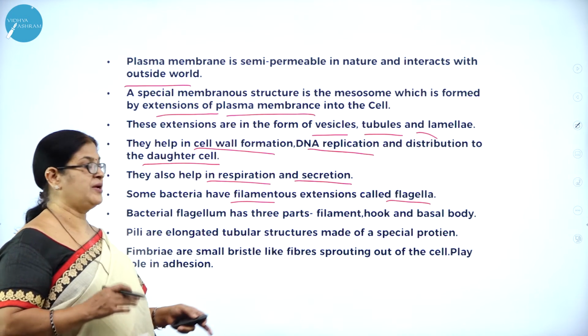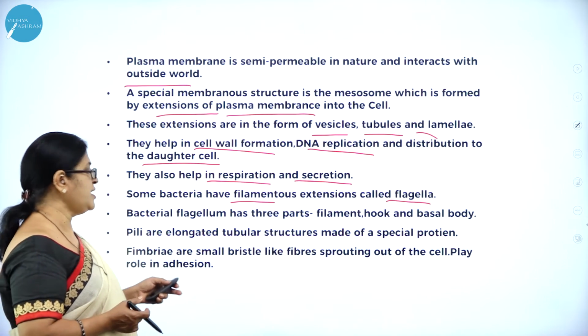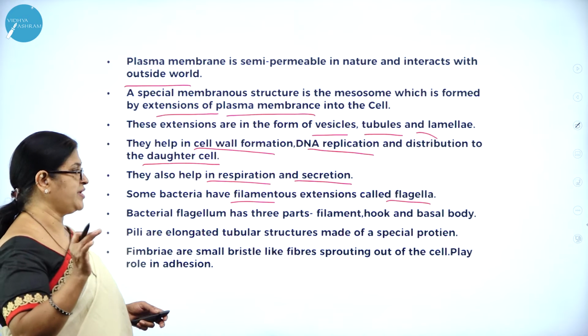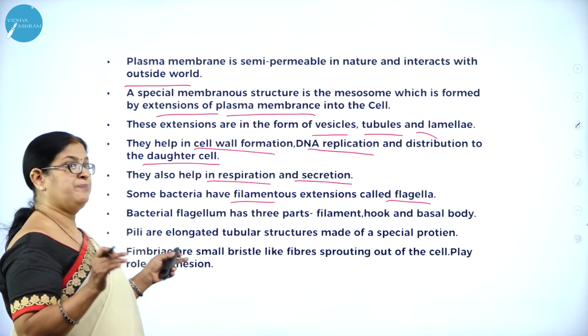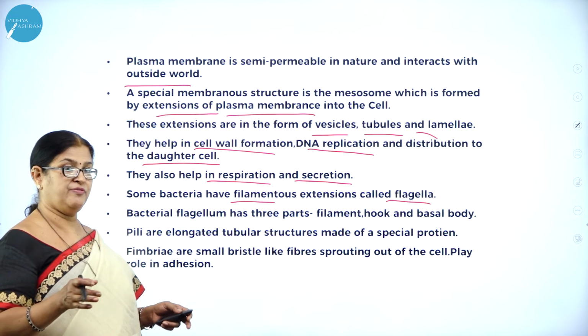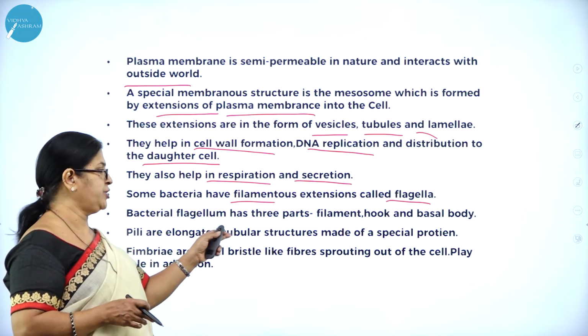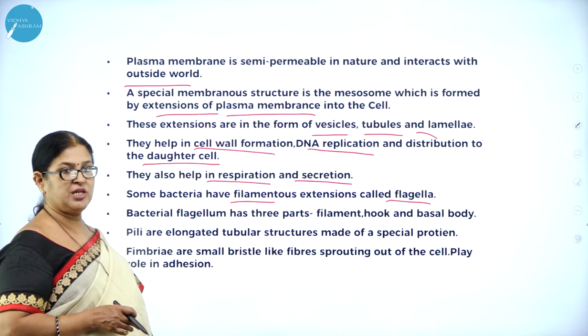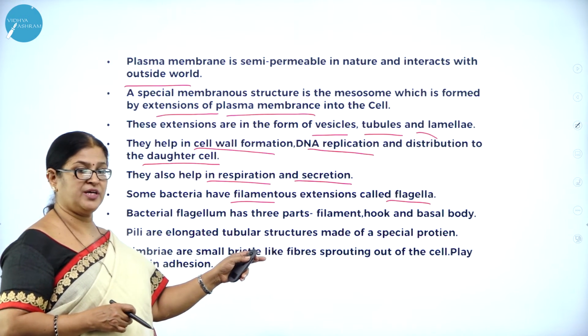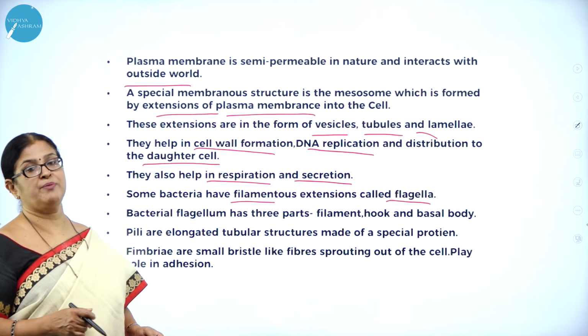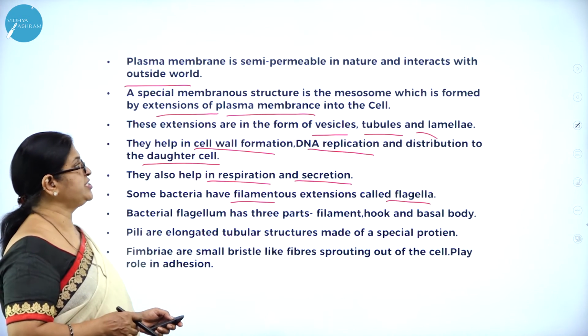Some bacteria have filamentous extensions called what? Flagella. And this bacterial flagellum has three very important parts called filament, hook and basal body. And pili are also found on the body of the bacteria, which are elongated tubular structures made up of special protein. So fimbriae are small bristle-like fibers sprouting out of the cell. They all play a very important role in attachment.